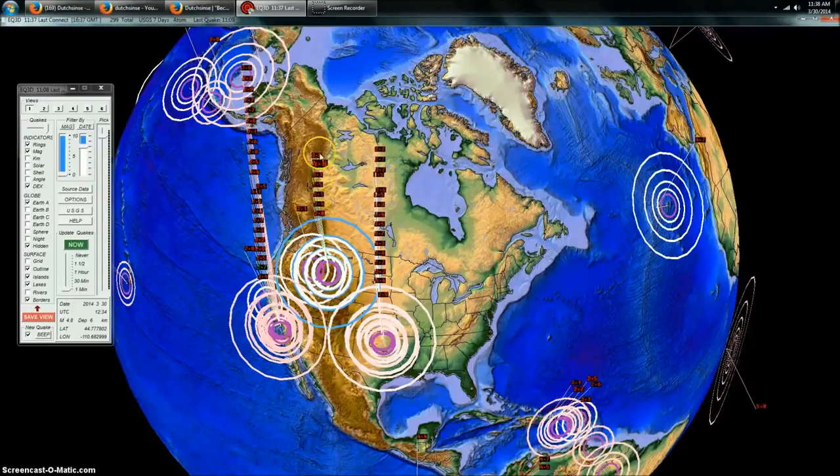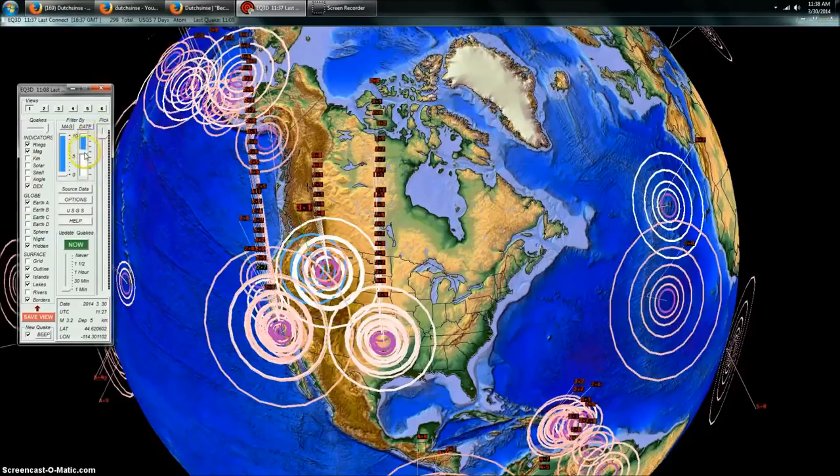Additional 3.0s right down the list here. Again, that's in a swarm right inside of the Yellowstone National Park. 3.1 on the western edge of the magma chamber, just like we saw this previous week. And then you can see the swarm still occurring in Southern California as well.